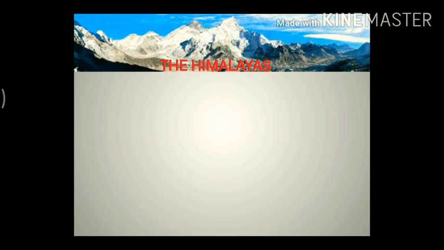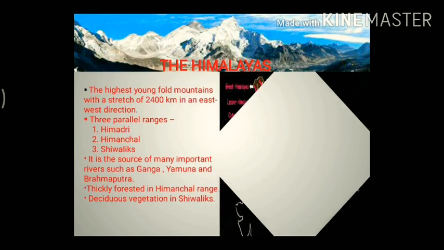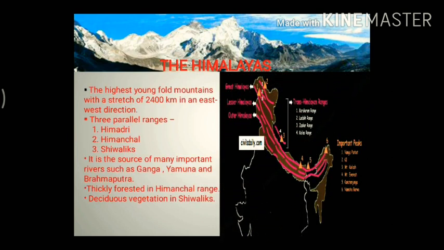First, we have the Himalayas. Now, the Himalayas are the highest young fold mountains with a stretch of 2400 km in an east-west direction. Understood? See the figure here. So the total stretch is about 2400 km. Alright, now it has three parallel ranges. The topmost one is known as Himadri. The second one, that is the lesser Himalaya, is known as Himachal. And the third one, that is the outer Himalaya, is known as Shivaliks.